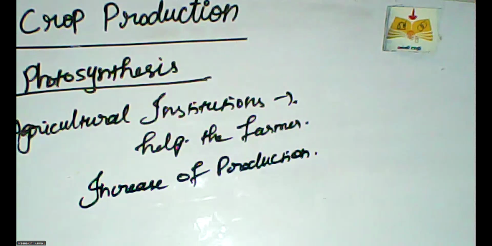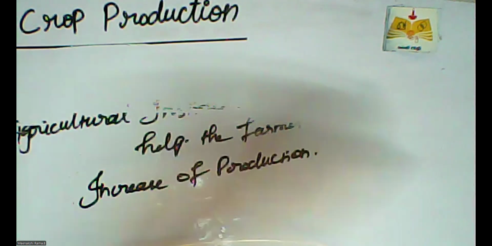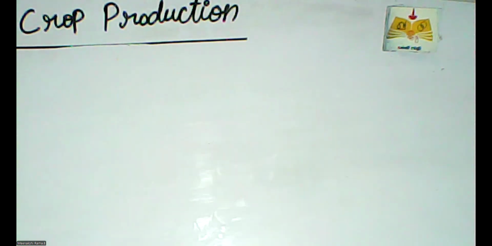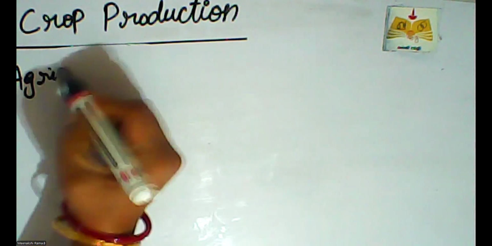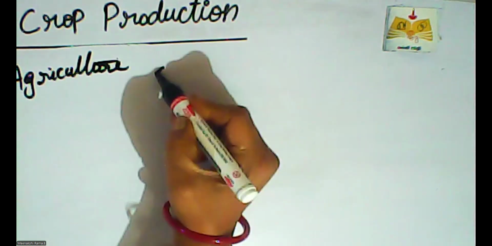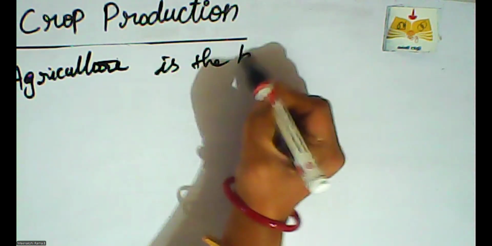That is, agricultural practices. Agriculture is the backbone of our country. That's the basic concept. Yes, in India, agriculture is the backbone.